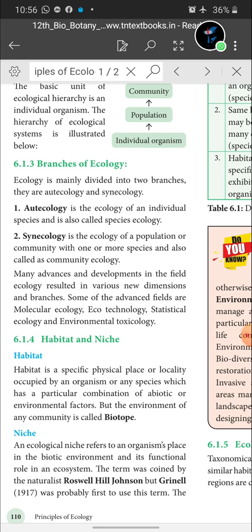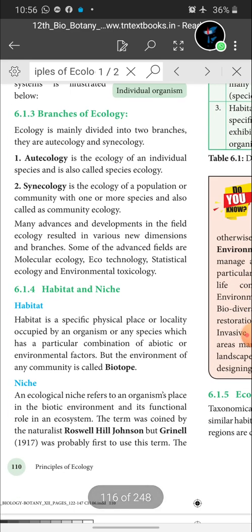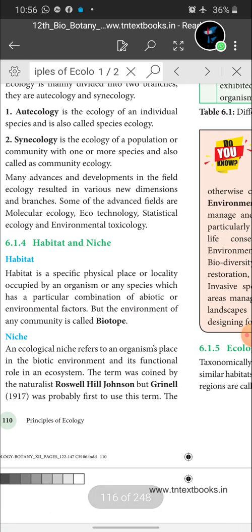Okay, next, habitat and niche. What is habitat? You know very well. Habitat is a specific physical place or locality occupied by an organism or any species which has a particular combination of abiotic or environmental factors. But the environment of any community is called what? Biotope. So what is biotope?